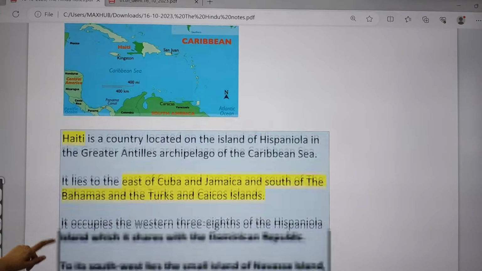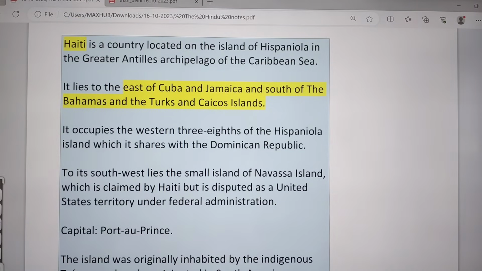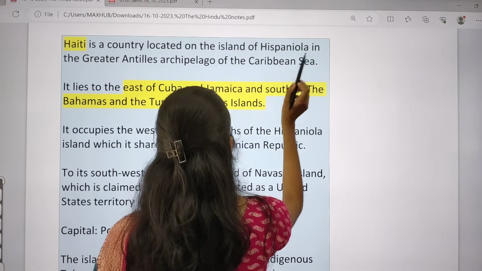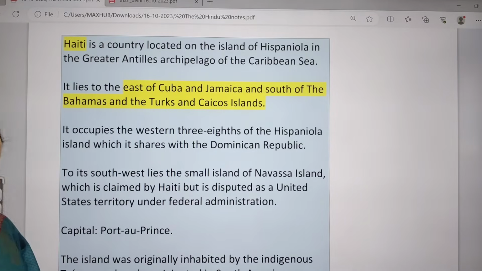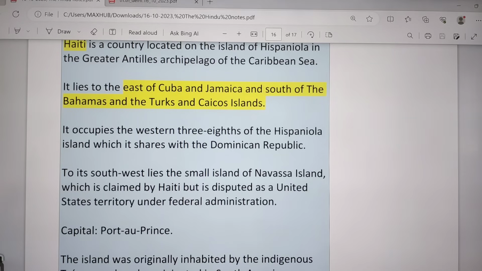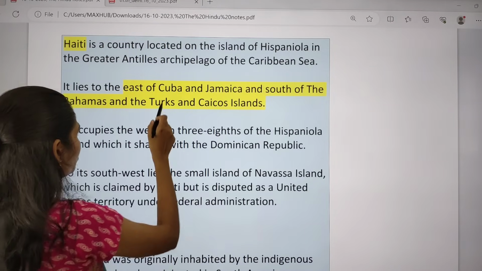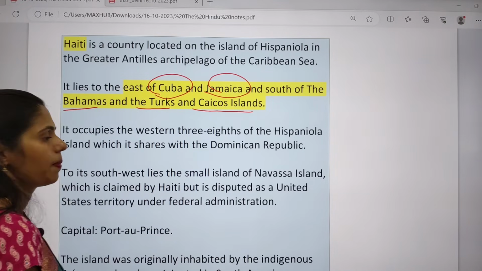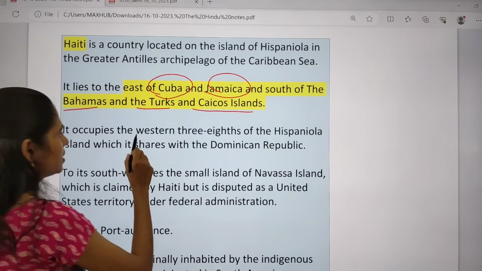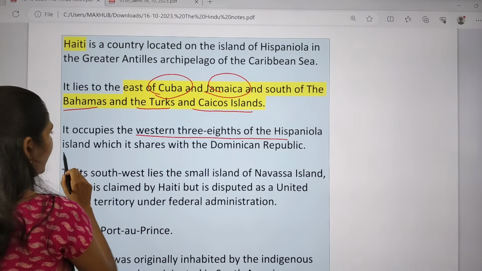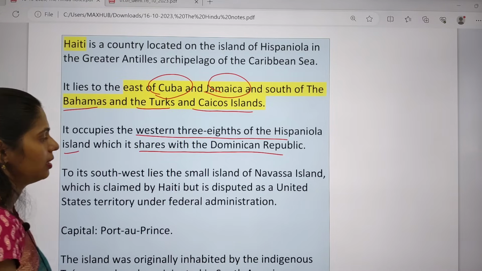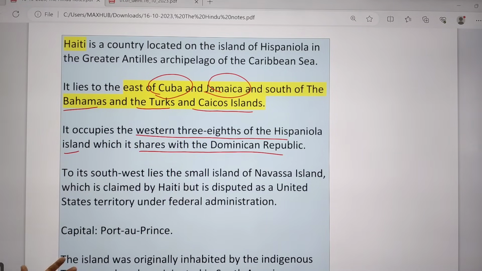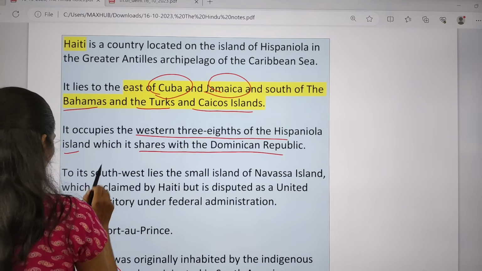If you see some facts regarding Haiti, Haiti is a country located on the island of Hispaniola, which comes in the Greater Antilles archipelago in the Caribbean Sea, and lies east of Cuba and Jamaica and south of the Bahamas and the Turks and Caicos Islands. This country occupies the western three-eighths of Hispaniola Island, which it shares with the Dominican Republic. To its west we have the small island of Navassa Island. This island was mainly inhabited by the indigenous Taino people.